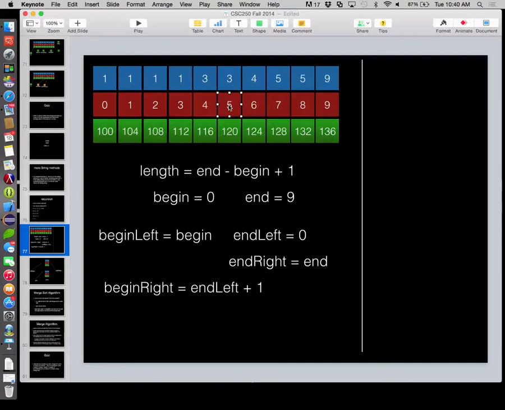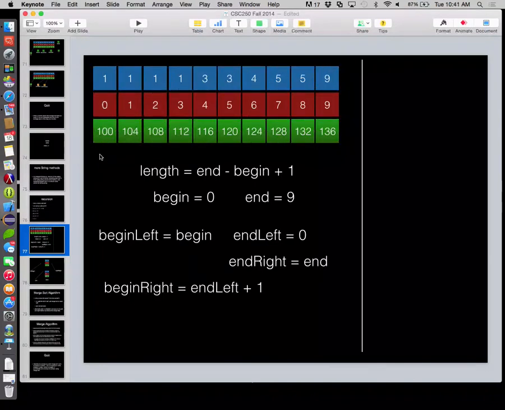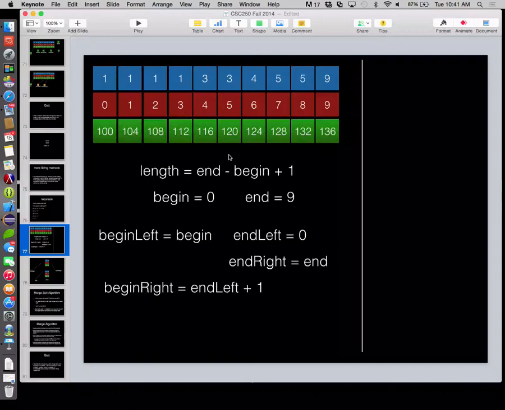We need a consistent algorithm. It's got to work every single time. So the length of this guy is 10. 10 divided by 2 is 5. Begin plus 5 is 5. That's not the right center. You have to subtract 1 because it goes from 0 to 9. Okay, so you want to subtract 1 from it? Yeah. Okay, that gets us the 4 here.